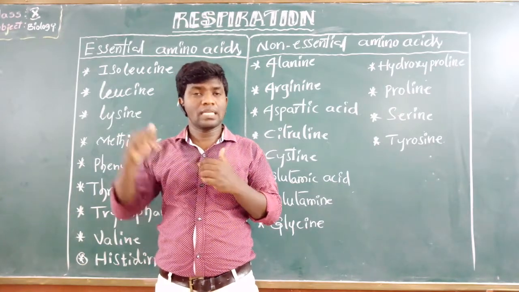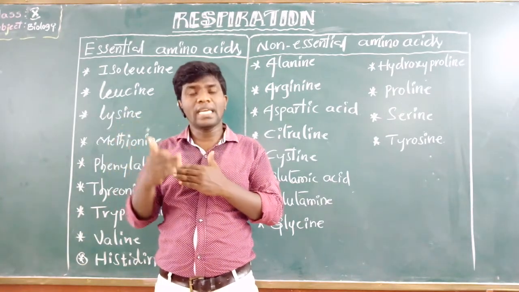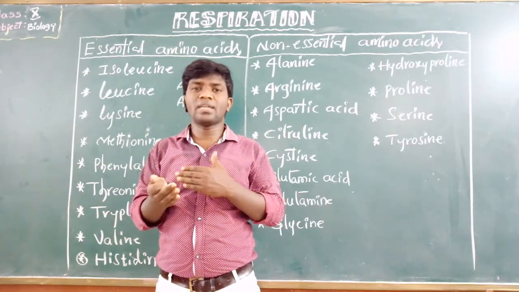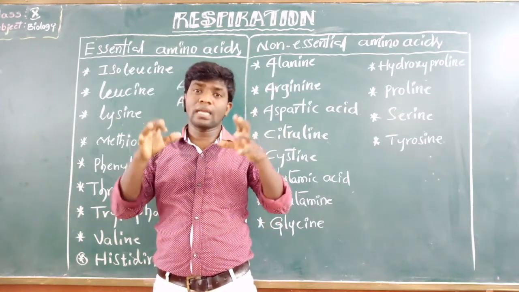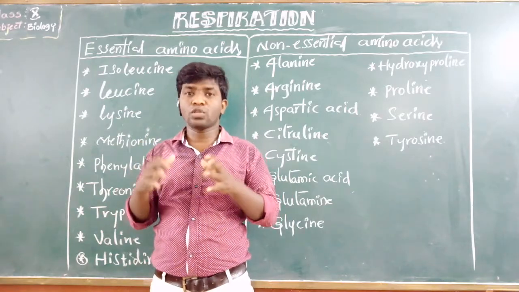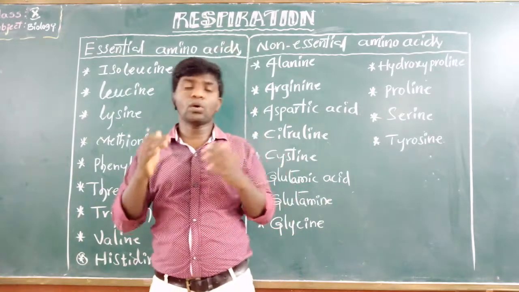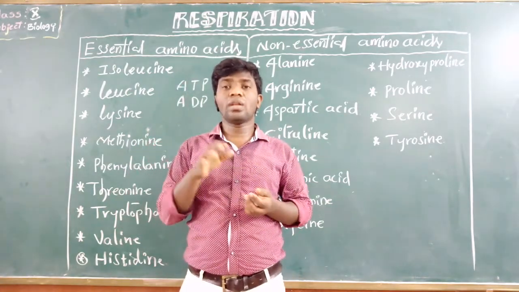What is the ATP formed from the ADP form? This ADP is once again converted to ATP in some other energy-producing reaction. Okay? So dear students, mitochondria in this cellular respiration,